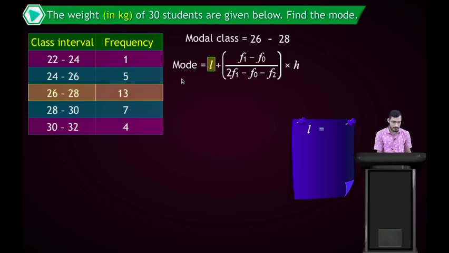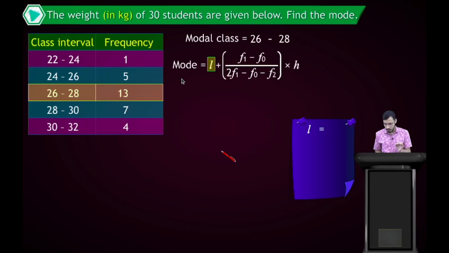First you find the modal class, and the modal class is the one with the maximum frequency, which is 13. That means the modal class is 26 to 28. So first we find the modal class, then use this formula: mode equals L plus the whole bracket of f1 minus f0 divided by 2f1 minus f0 minus f2, multiplied by h.